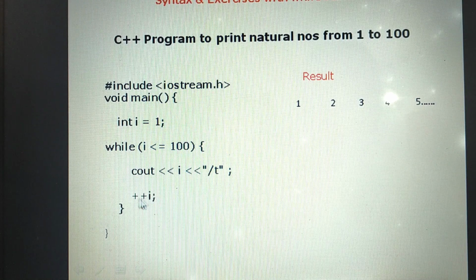Then again it does the update expression and will increment the value by 1. Now what is the value of i? 3 plus 1 is equal to 4.